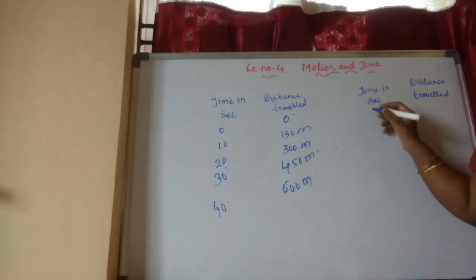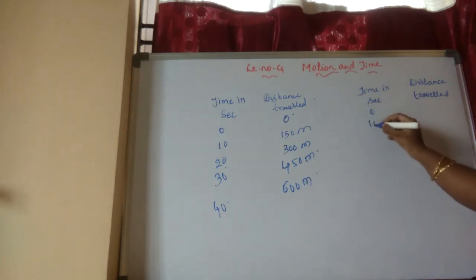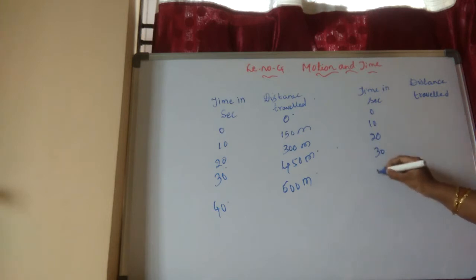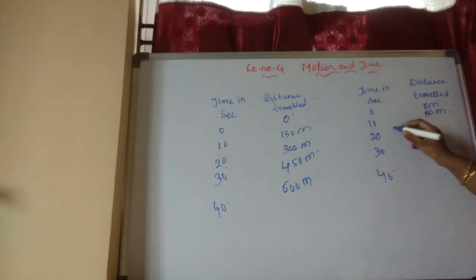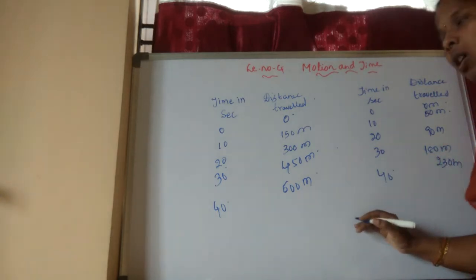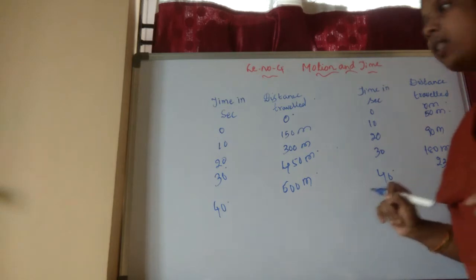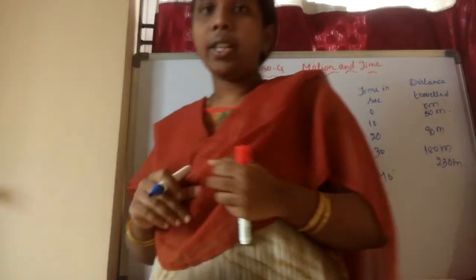In the second tabular form, also the same 10 seconds difference. But the distance traveled was 0 meters at 0 seconds, 50 meters at 10 seconds, 90 at 20 seconds, 180 at 30 seconds, and 230 meters at 40 seconds. We can easily understand by seeing the tabular form only.